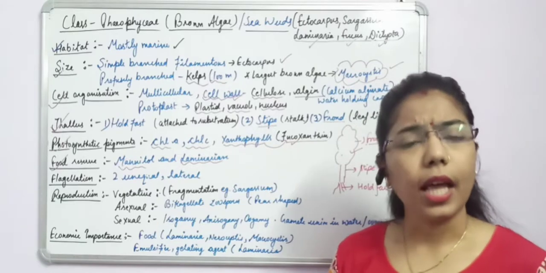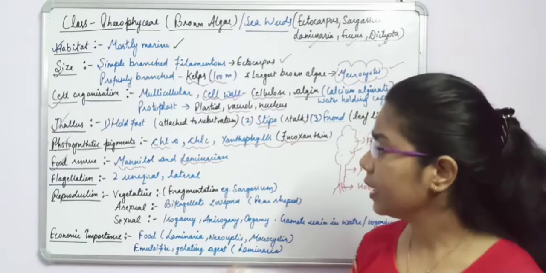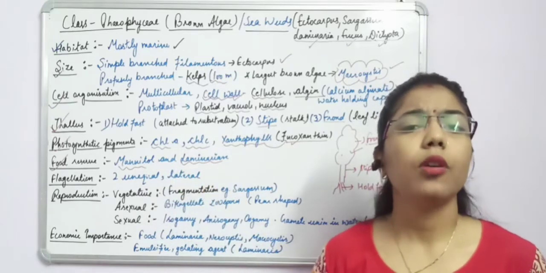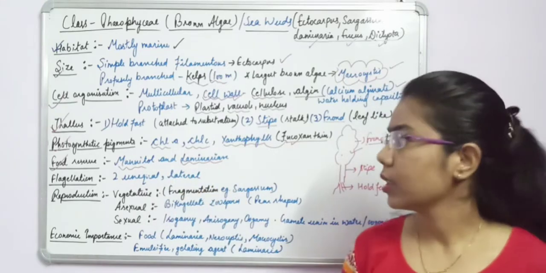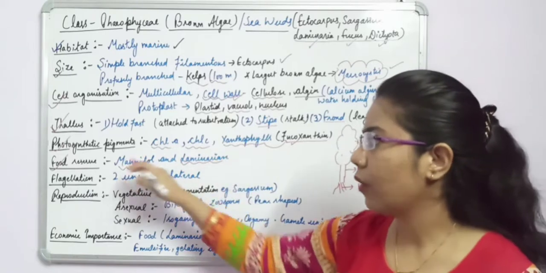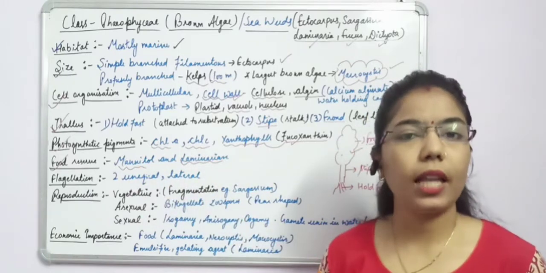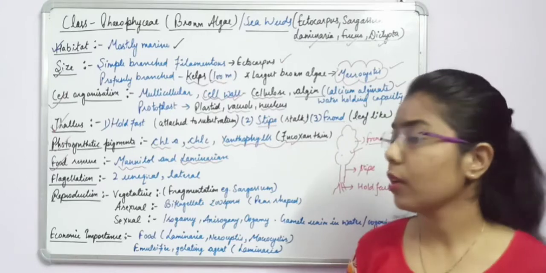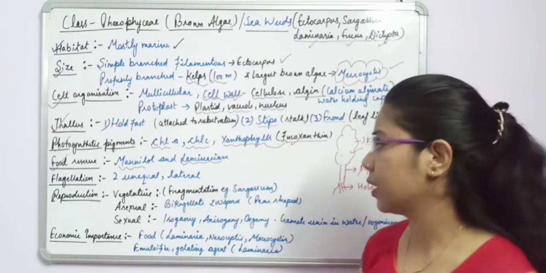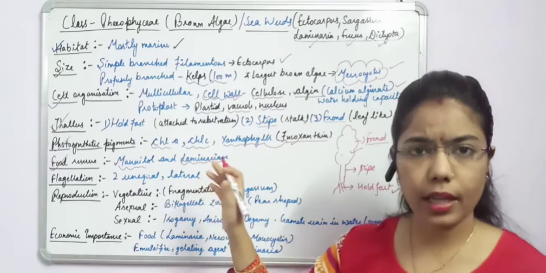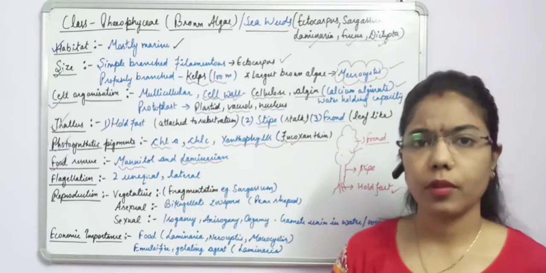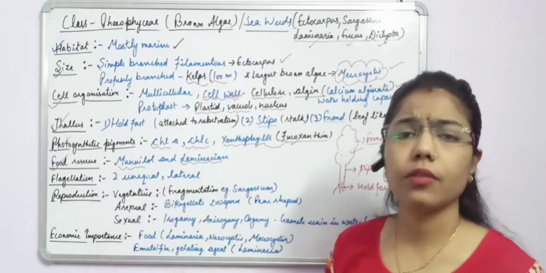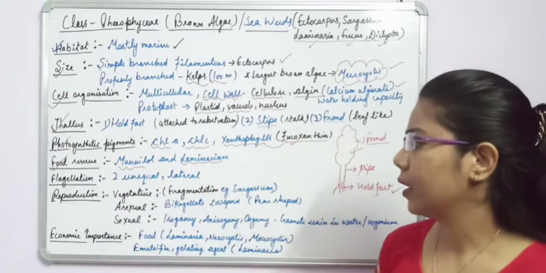All these are edible seaweeds, and they have these food reserves, which are very important for health also, because some of the algae are rich in iodine content. किसी में क्या हो सकता है? iodine content ज़्यादा हो सकता है. So these are important from the point of economic importance. So that's why we can say the food reserves are mannitol and laminarin.